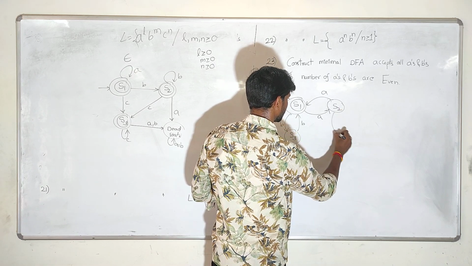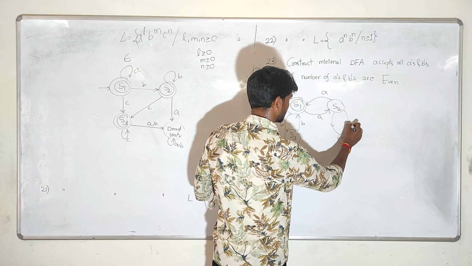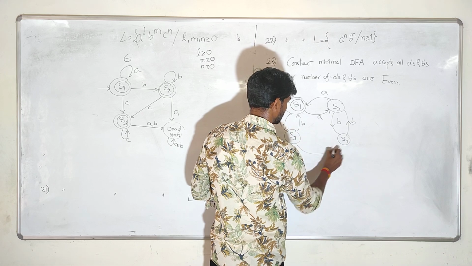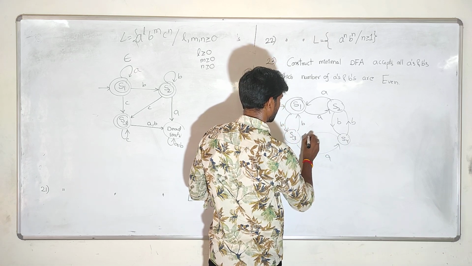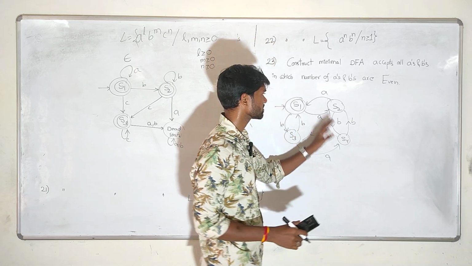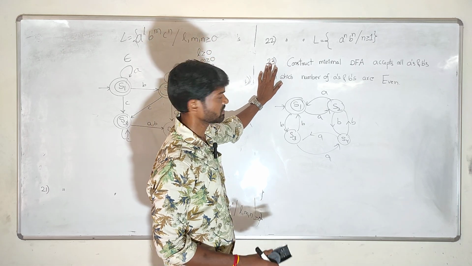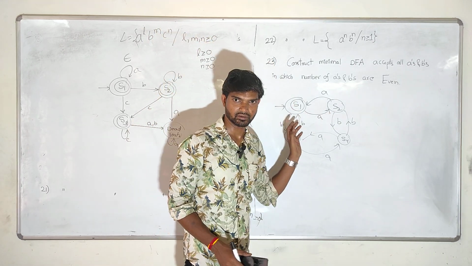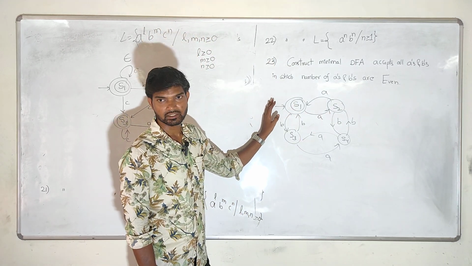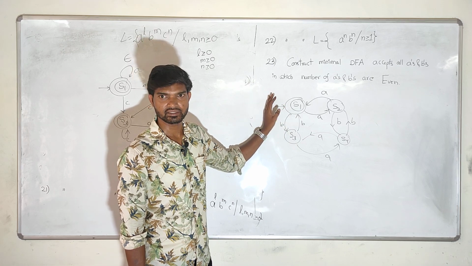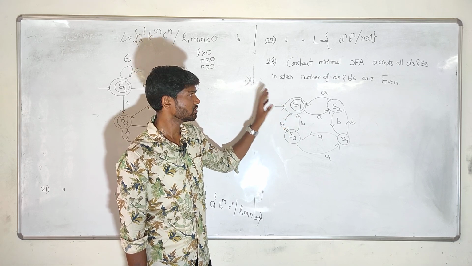And this will also be accepted like this. This is the answer for question 23, where the number of A's and B's may be equal. So I am explaining briefly, very neatly with examples.